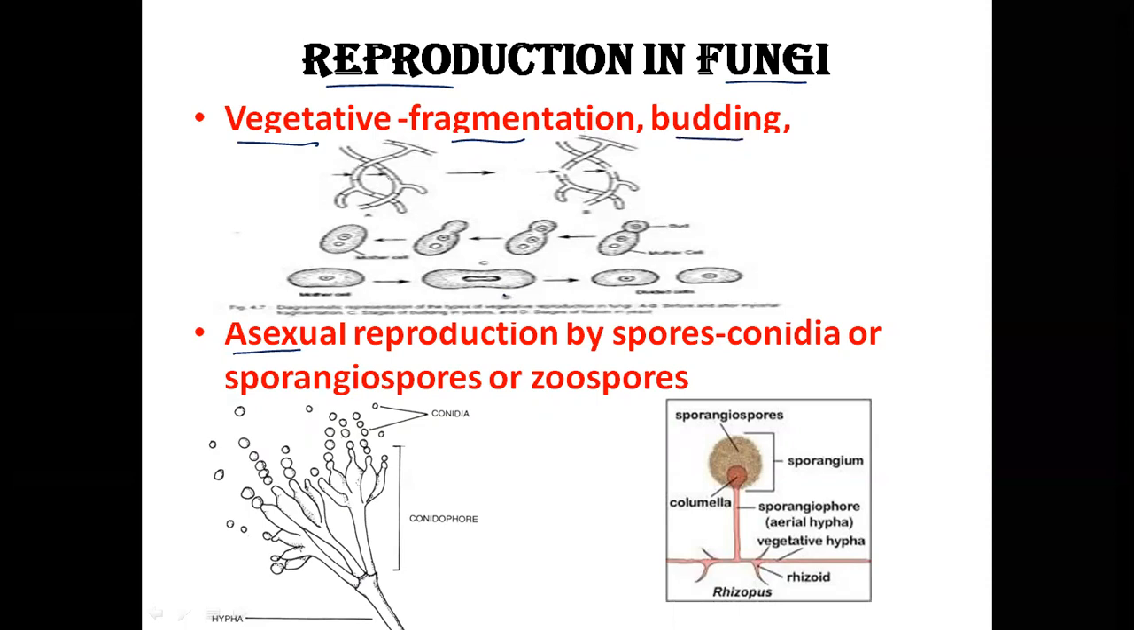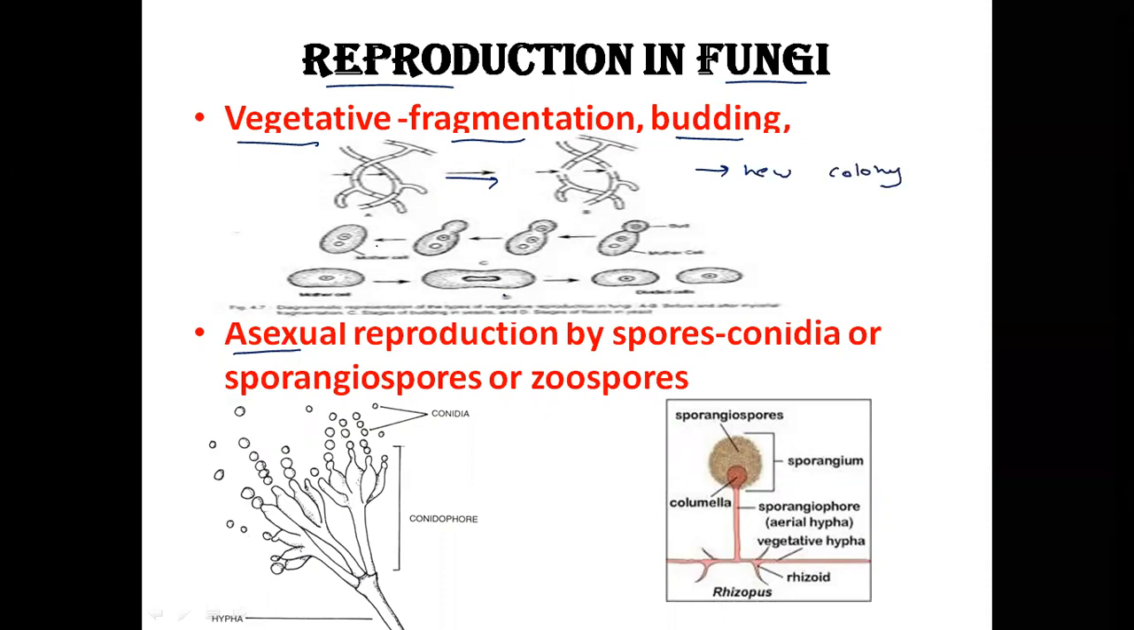So first, fragmentation. In fragmentation, the hyphae break down into different fragments, and each fragment develops into a new mycelium. Okay, so a hypha and these fragments can produce a new colony.